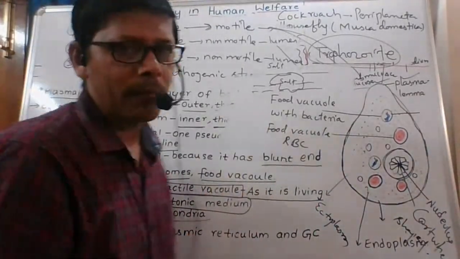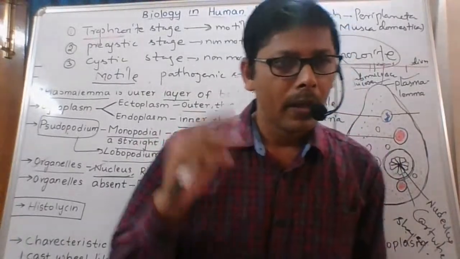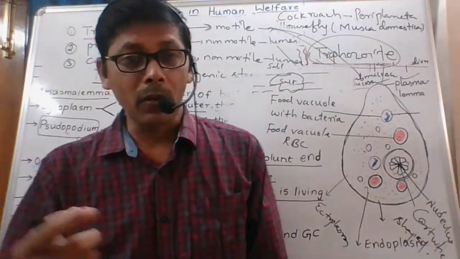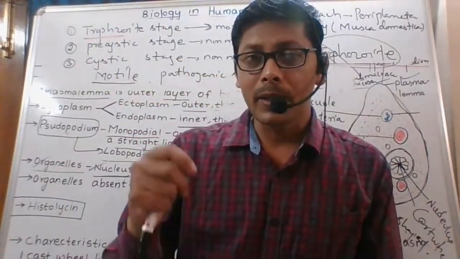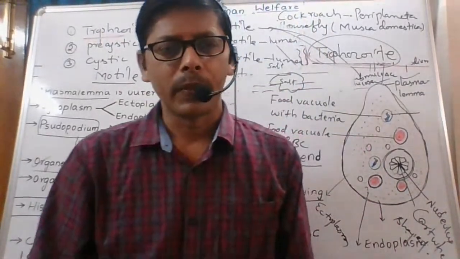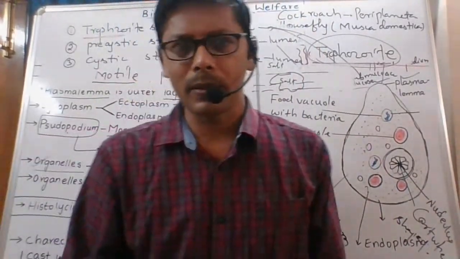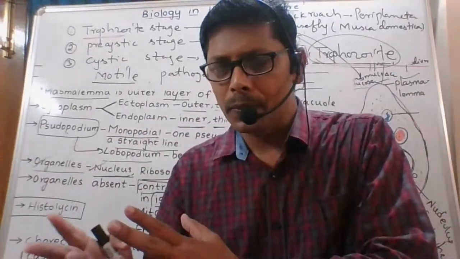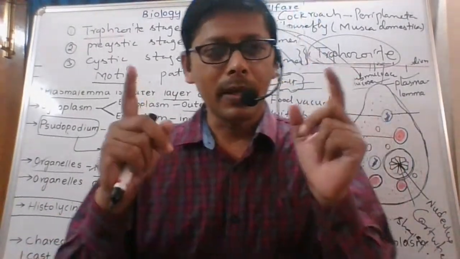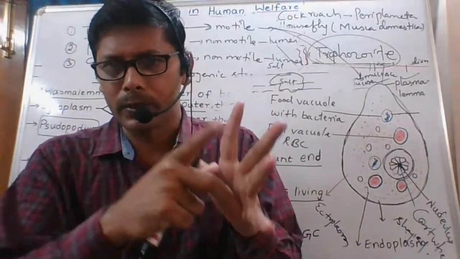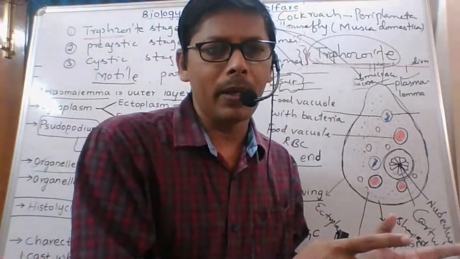Next, mitochondria are absent. This is a 2 marks question. Why are mitochondria absent? That's why it is an obligate anaerobe. I told you in parasitic adaptations, there are some facultative anaerobes as well as some obligatory anaerobes. It must perform anaerobic respiration.